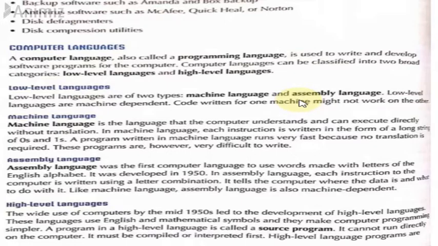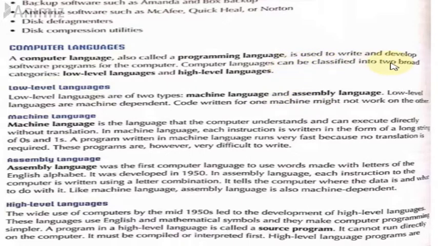Whatever software or application is developed, there's a code written which the computer understands. A computer cannot understand any command that we give in English or any other language. It has its own set of instructions for communication, which we call computer languages.